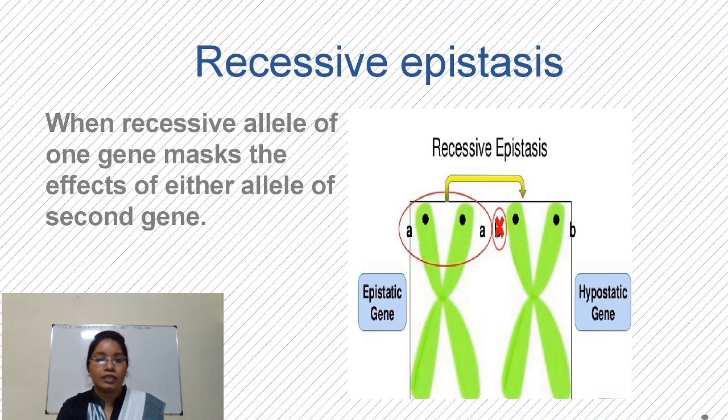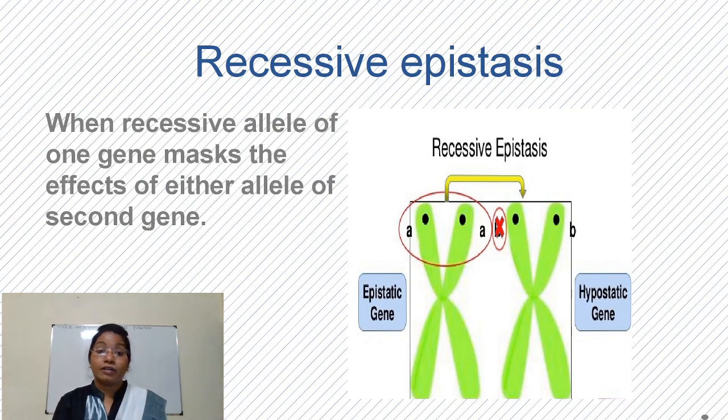Next is recessive epistasis. As the name indicates, when the recessive allele of one gene suppresses the effect of another gene, it's called recessive epistasis. So here in this example, there are two genes, small a and B. Small a is a recessive gene, and this recessive gene suppresses expression of B gene.